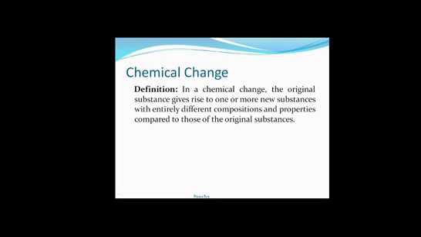So what is the definition of chemical change? In a chemical change, the original substance gives rise to one or more new substances with entirely different compositions and properties compared to those of the original substances. That means in a chemical change we are going to get a whole new substance whose composition will be totally different from that of its reactant. The composition of the reactant and the product will be totally different.